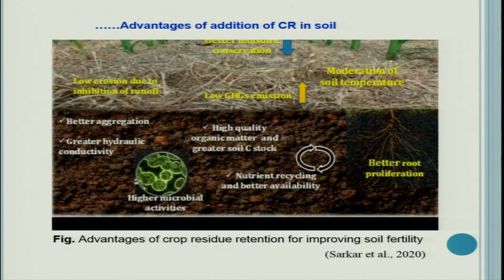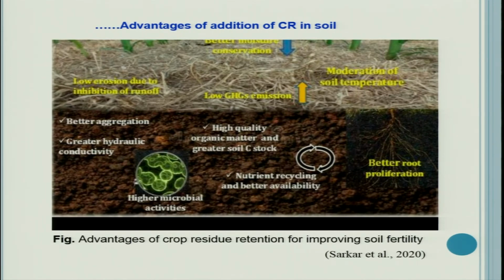See this picture, advantages of crop residues retention for improving soil fertility. This picture gives you an overview of the advantages to the crops directly and the advantages to the soil, the lower part or below ground part. See the above part where residue has been used as a mulching material, covering the soil surface. The first advantage is that they will lower soil erosion due to inhibition of runoff. They will reduce the runoff. They will also reduce the direct impact of rainfall on the soil, which can remove the soil particles.